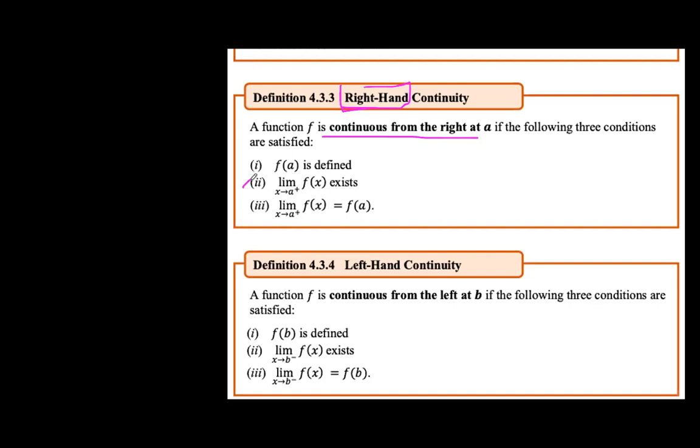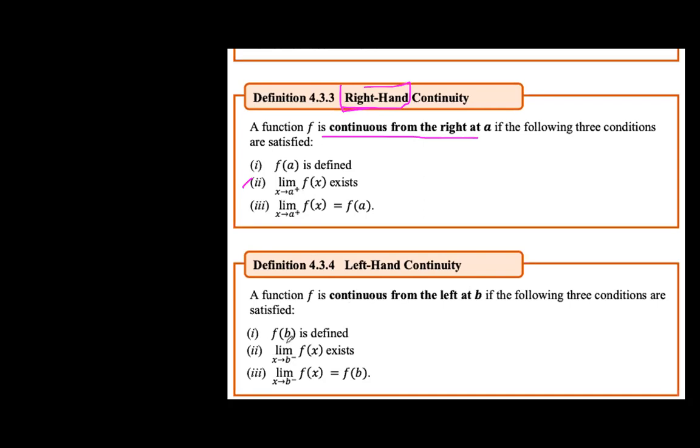Okay, and look at this, guys. These conditions or definition is just like the definition or conditions for continuous function, di ba? Continuous function. Iniba lang yung statement number 2 and 3. Ginawa lang siyang specific or one-sided limit lang yung ginamit sa kanya. Okay? And the other way to define, sir, what about the left? Ang tawag doon ay left-hand continuity. So same pa rin yung definition and condition, pero it's from the left of the number B.